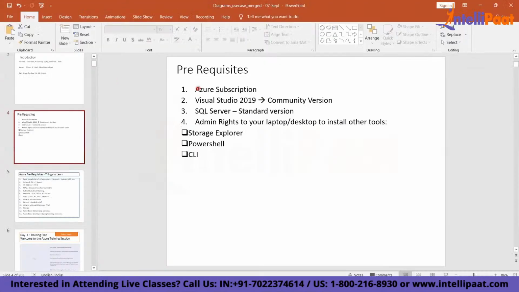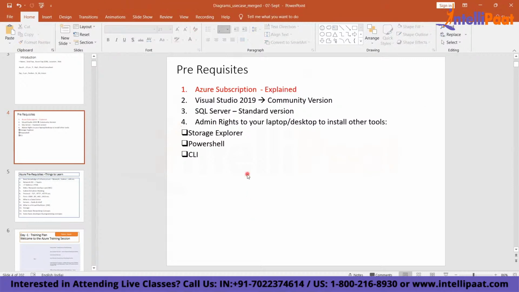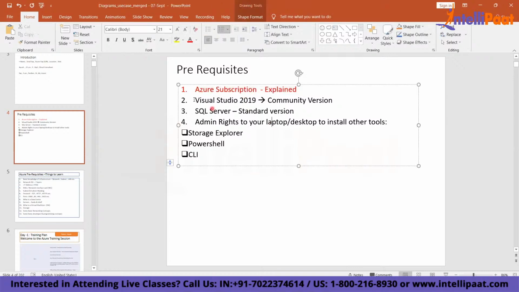The prerequisite is an Azure subscription. This one you all will create by Monday, right? Okay. Explained. And I have noted down the names of those who don't have a credit card. You all know how to create an Azure account. Next, please install Visual Studio 2019.